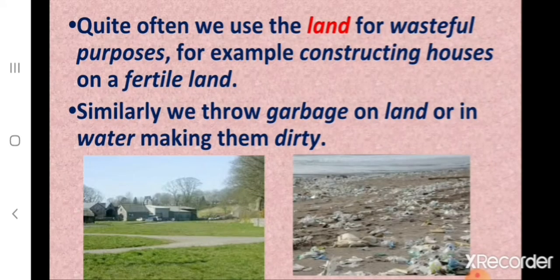And quite often we use the land for wasteful purposes. For example, constructing houses on fertile land. Similarly, we throw garbage on land or in water, making them dirty. Children, we know that the land is precious. So, should we use it in a wasteful manner? No, isn't it? So, construction work of any type should not be carried on fertile land. That means constructing houses should not be done on fertile land. And also, we should not throw garbage on land or in water. Why? Because it will make the land or the water dirty.